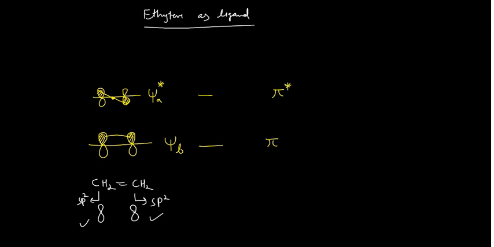Now you know in these two orbitals only two pi electrons are there. In this double bond, one is sigma, another is the pi bond, and that pi bond has 2 electrons. Like your atomic orbitals, your molecular orbitals can also accommodate 2 electrons only. So the 2 electrons that were present come to the pi bonding molecular orbital. So basically this is your HOMO, highest occupied molecular orbital, and this is your LUMO, lowest unoccupied molecular orbital.